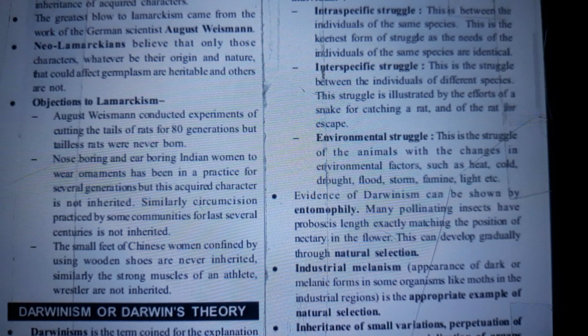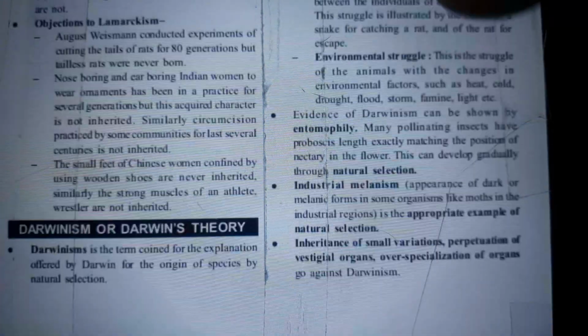Evidence of Darwinism can be shown by entomophily. Many pollinating insects have a proboscis length exactly matching the position of the nectary in the flower. This can develop gradually through natural selection. Industrial melanism, appearance of dark or melanic forms in some organisms, like moths in the industrial regions, is an appropriate example of natural selection. Inheritance of small variations, perpetuation of vestigial organs, and specialization of organs go against Darwinism.